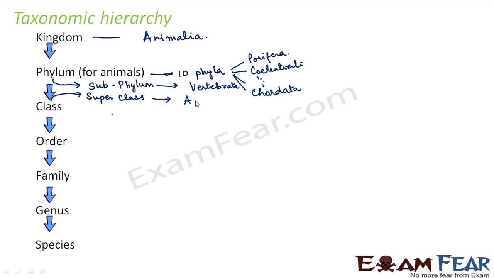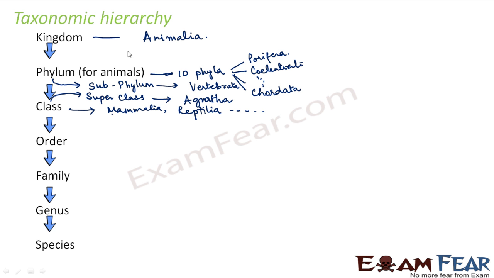Let me take an example, Agnatha. We will talk about that in the next slide. Then we will see those superclasses get divided into many classes, and examples of the classes would be Mammalia, Reptilia, Amphibia, and so on.